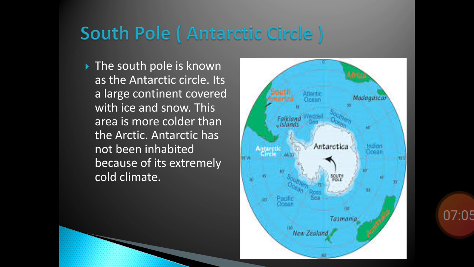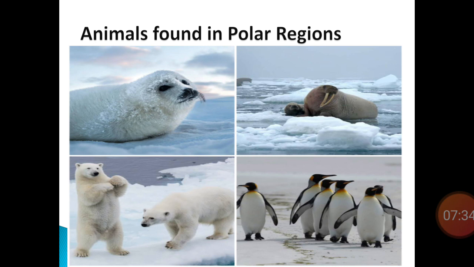The Antarctic Circle is extremely cold with temperatures below minus 87 degrees Celsius, and human life is not possible on a permanent basis. This is the reason Antarctica is still uninhabited. Roald Amundsen was the first man to reach the South Pole. Seals, whales, and penguins live here. Now you can see animals found in the polar regions: seals, walrus, penguins, and polar bears.